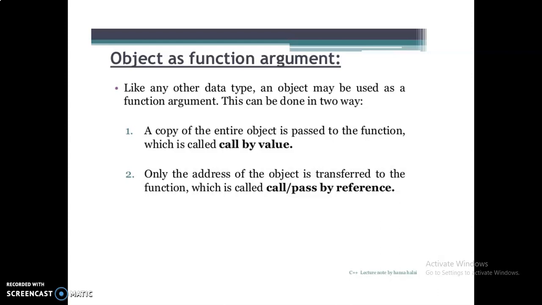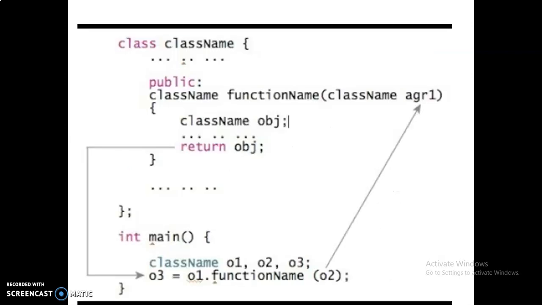The first one is where a copy of the entire object is passed to the function, which is called call by value. You studied this in functions in C++ and also in C functions. There are two types of argument passing: call by value and call by reference. In the second, only the address of the object is transferred to the function, which is called pass by reference or call by reference. So this is the example of an object as an argument to a function.